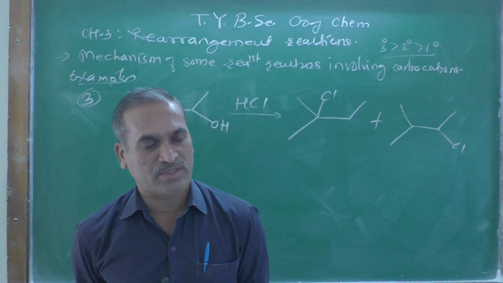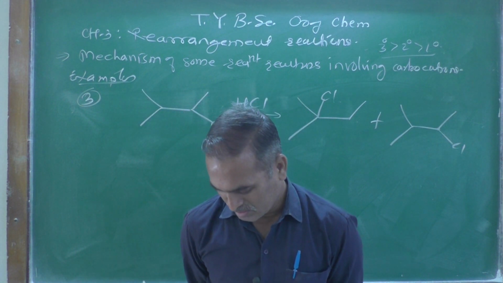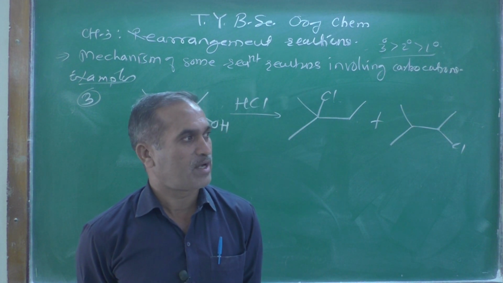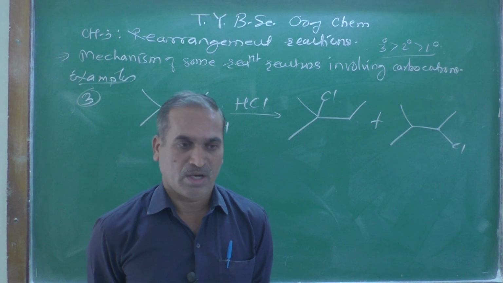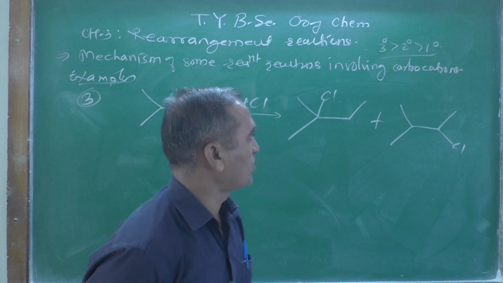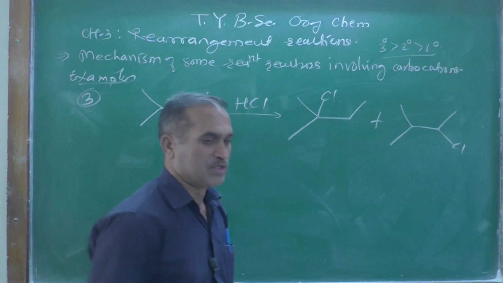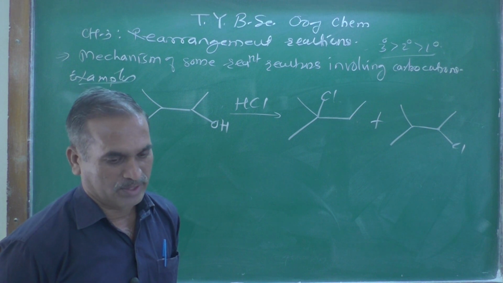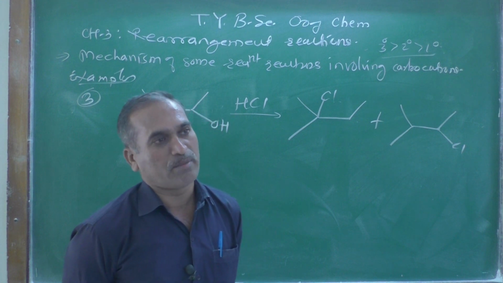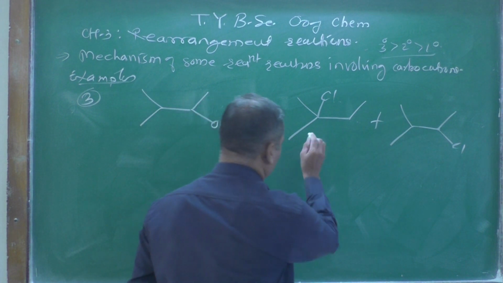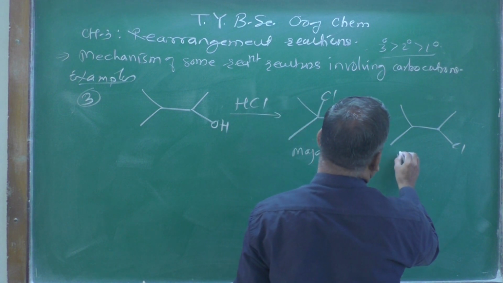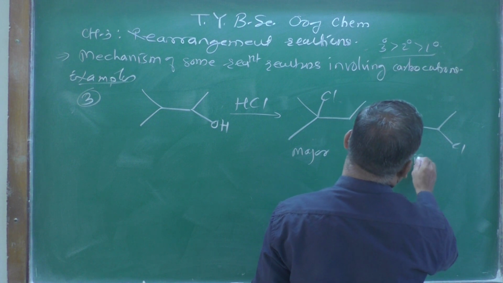One is forming faster, one is forming slower. Those forming faster are the major product, and those forming at a slower rate are the minor product. If you observe these two structures carefully, tell me which one will be the major and which one the minor. Absolutely correct. The first one is the major one and the second one will be the minor one.